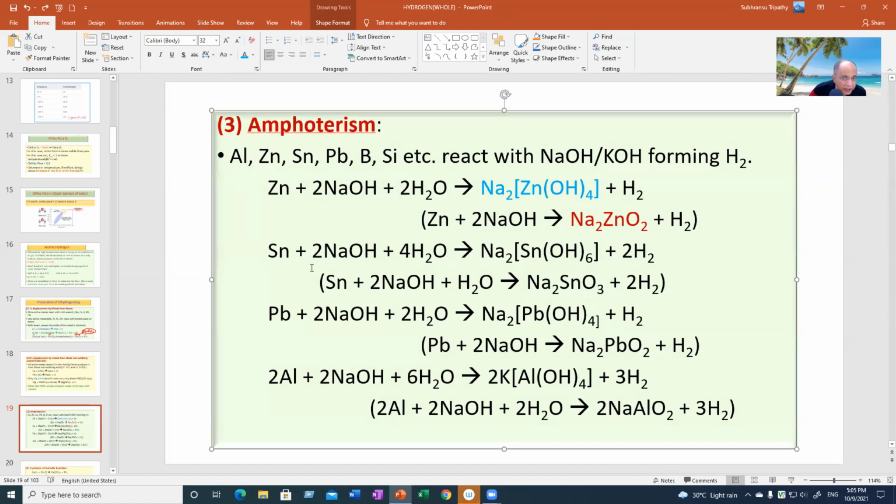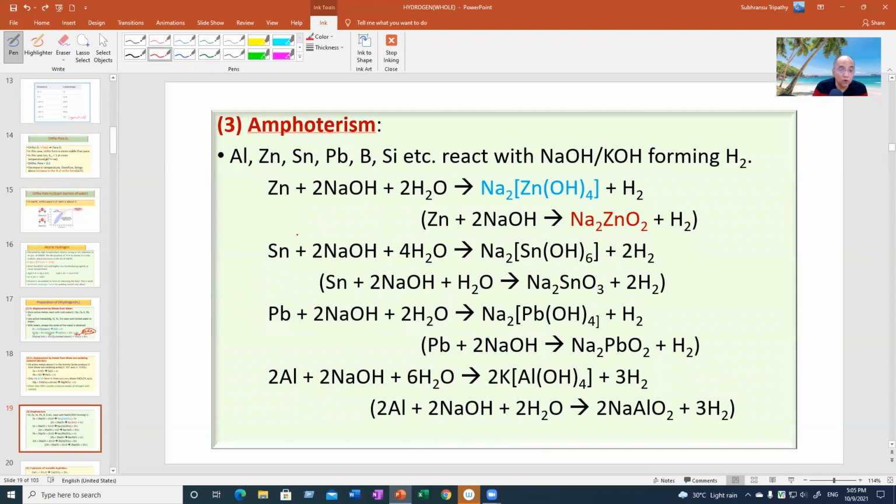Similarly, tin gives plus 4 state. Interestingly, tin has 2 states, stannous and stannic. But here the oxidation number, I'm sorry, I have to ink, goes from 0 to plus 4. This is the way you write, 0 to plus 4, stannate, and hydrogen from plus 1 to 0.